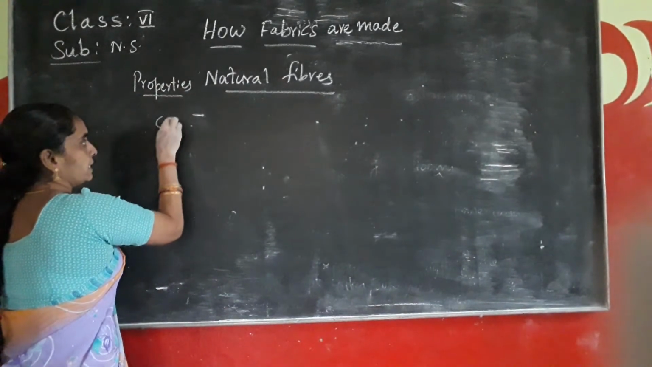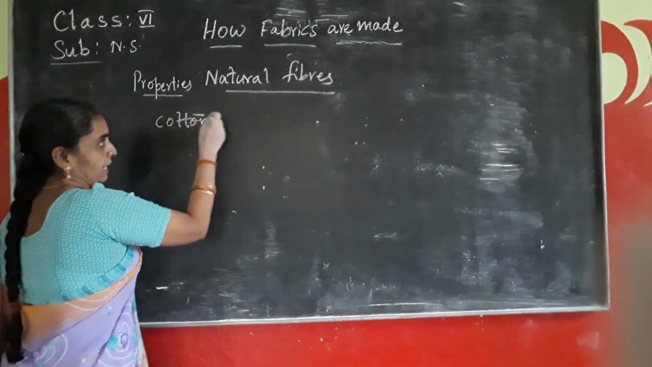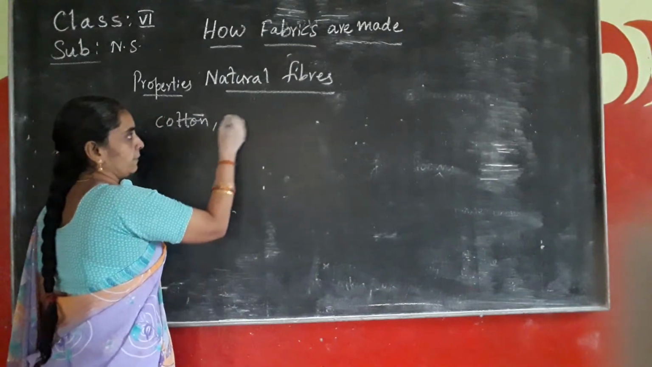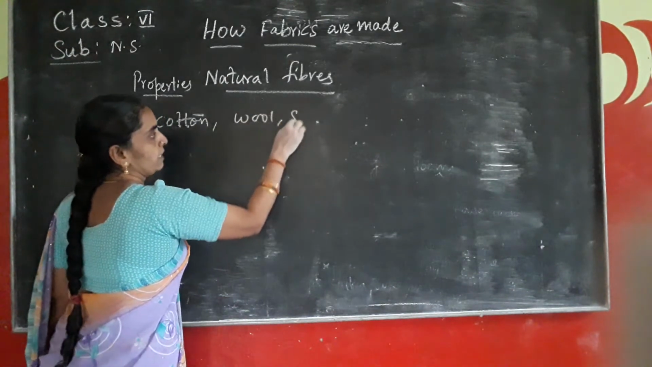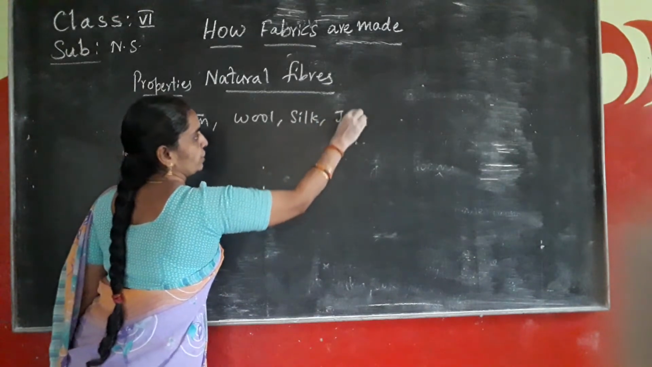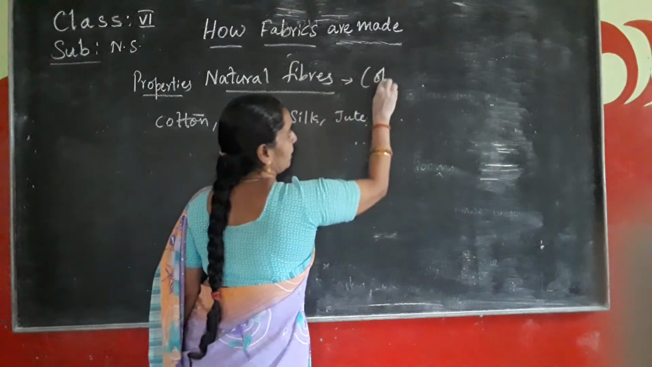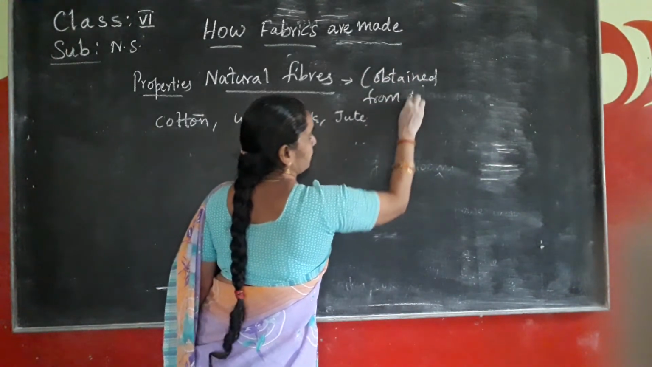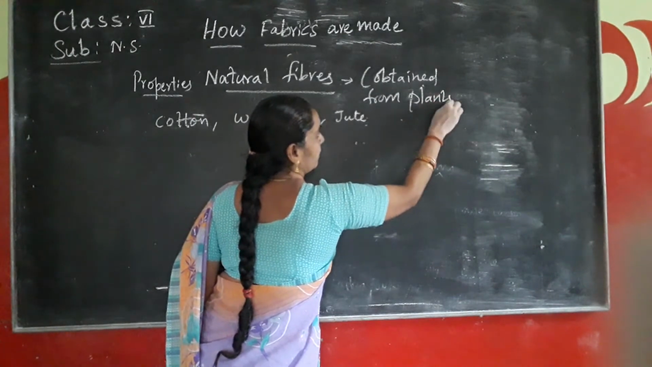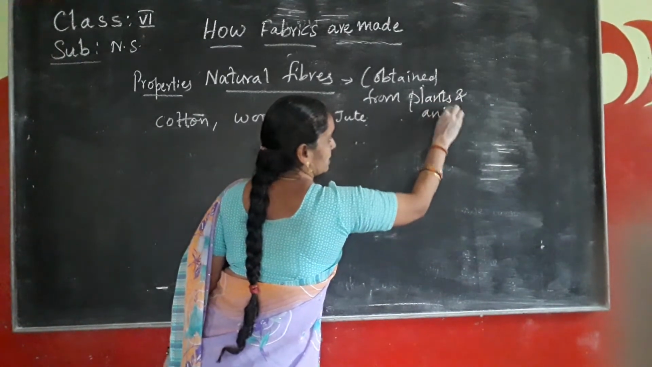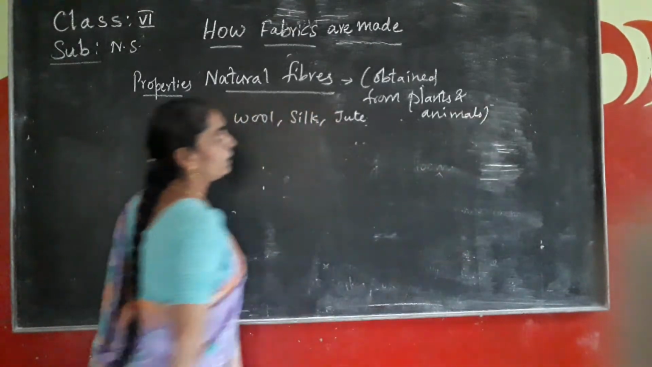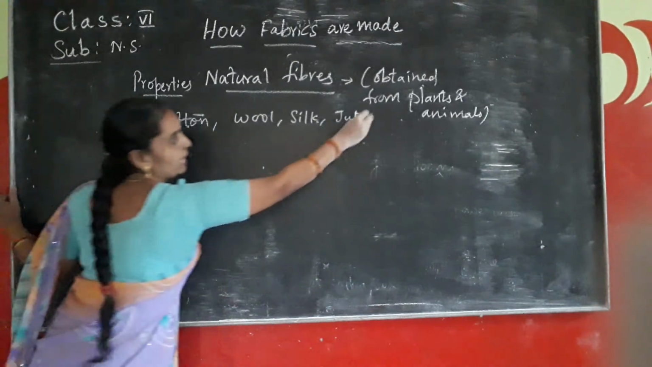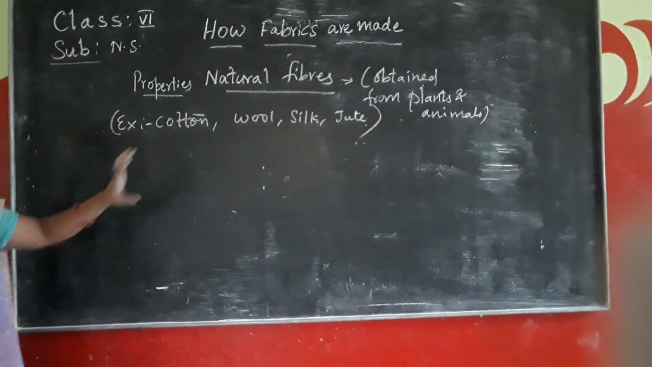What are natural fibers? First you should know. Natural fibers are fibers that are obtained from plants and animals naturally. Examples are cotton, wool, silk and jute. See here, children, these are the examples of the natural fibers. Hope you have understood up to here.